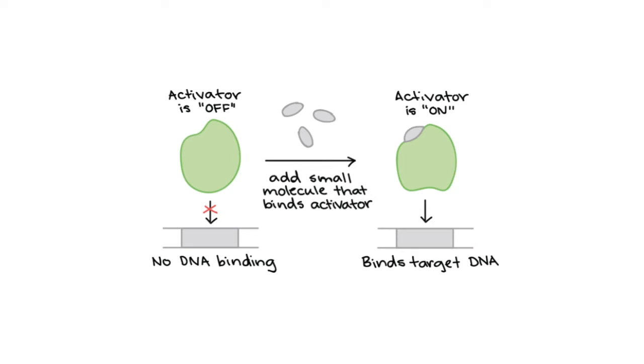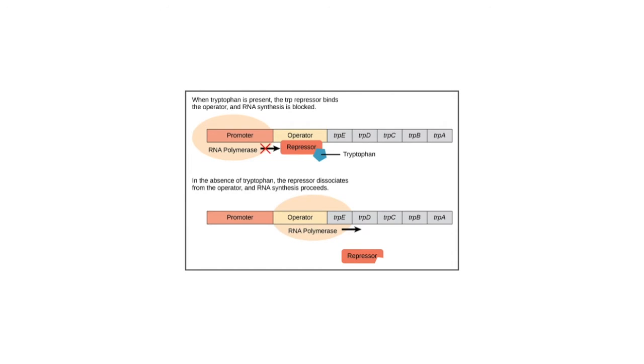And next, I'll explain the role of repressors in the regulation of gene expression in prokaryotes. So first, in prokaryotic cells, bacteria such as E. coli need amino acids to survive and are able to synthesize many of them. Tryptophan is one such amino acid that E. coli can either ingest from the environment or synthesize using enzymes that are encoded by five genes. These five genes are next to each other in what is called the tryptophan operon. The genes are transcribed into a single mRNA, which is then translated to produce all five enzymes.